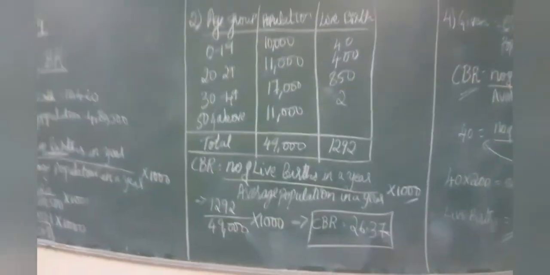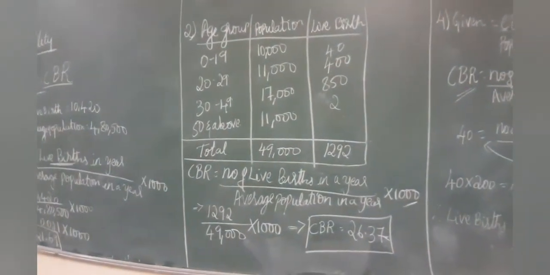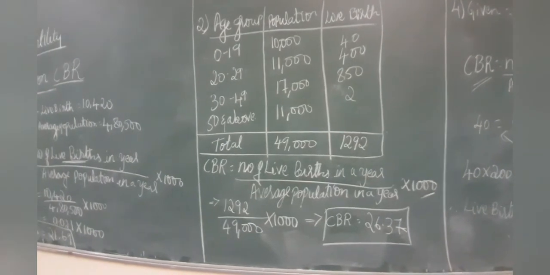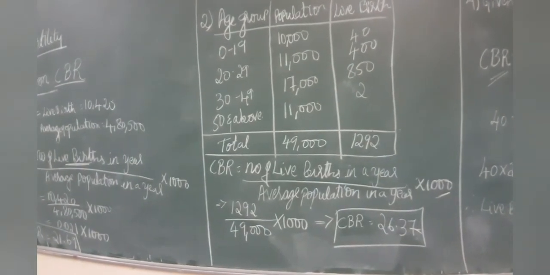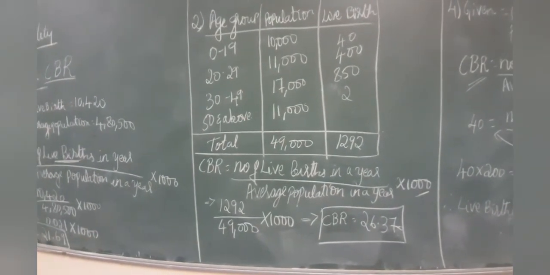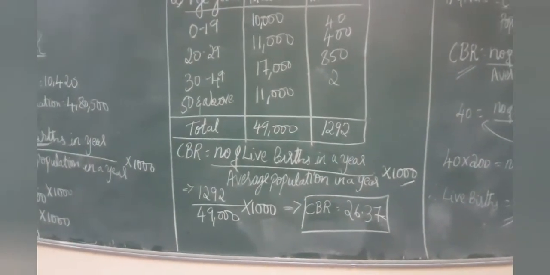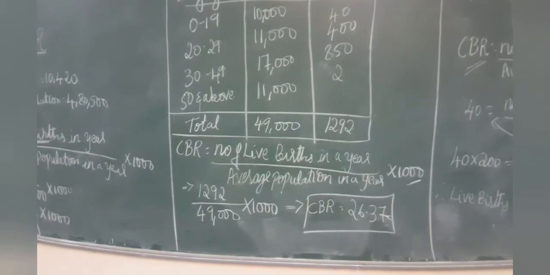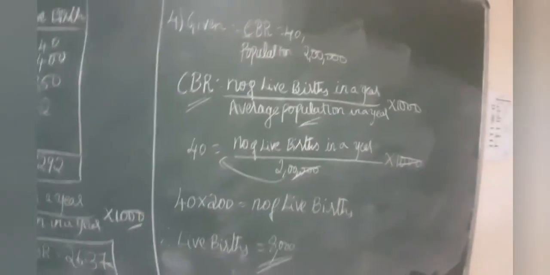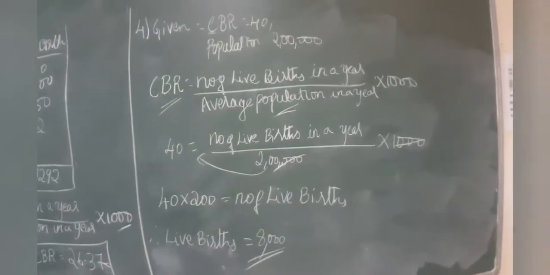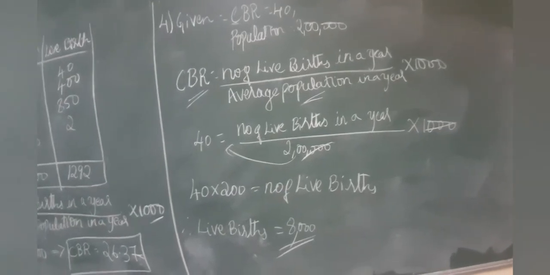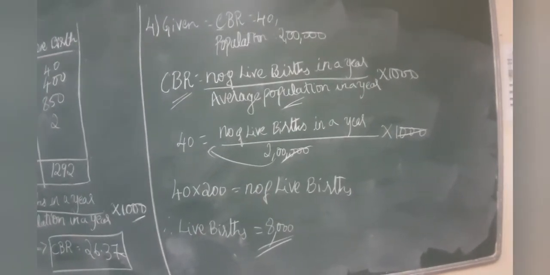Now moving on to your second problem, where a table is given and they've asked us to find the CBR. Group-wise, the population and live births are given individually. So we total them and find the CBR. Your third problem is similar to your second problem, so you can solve it.